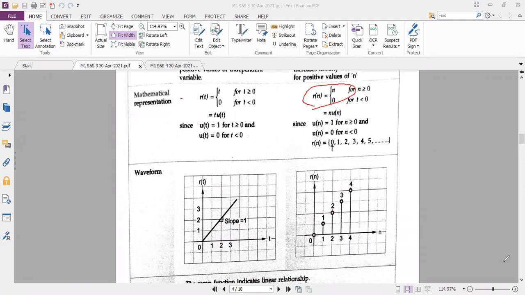And below R of t equal to t, I have written one more equation. R of t is equal to t into u of t. So what it represents, you know, u of t is nothing but unit step function. So here, if you write R of t is equal to t into u of t, what it represents is, I am relating ramp signal with respect to unit step signal. How I am relating it? If I multiply t with unit step signal, I will get R of t. Similarly here, R of n is equal to n into u of n. So if I multiply n with unit step signal, I will get the ramp signal.